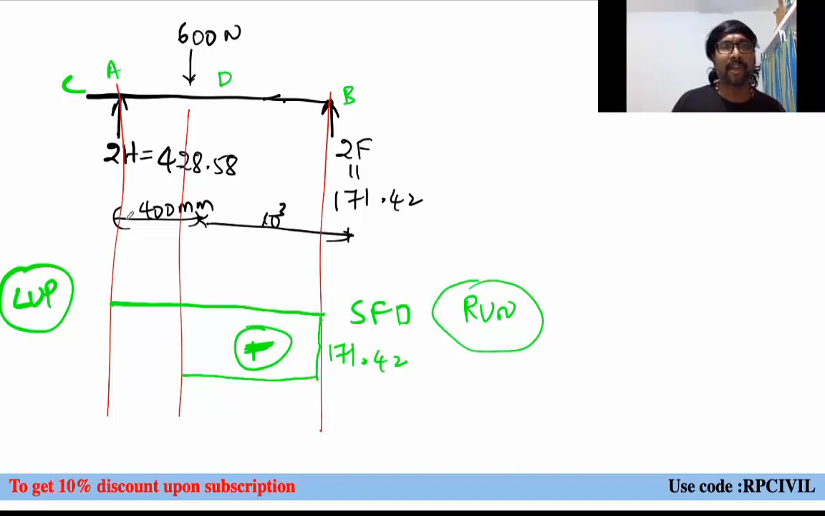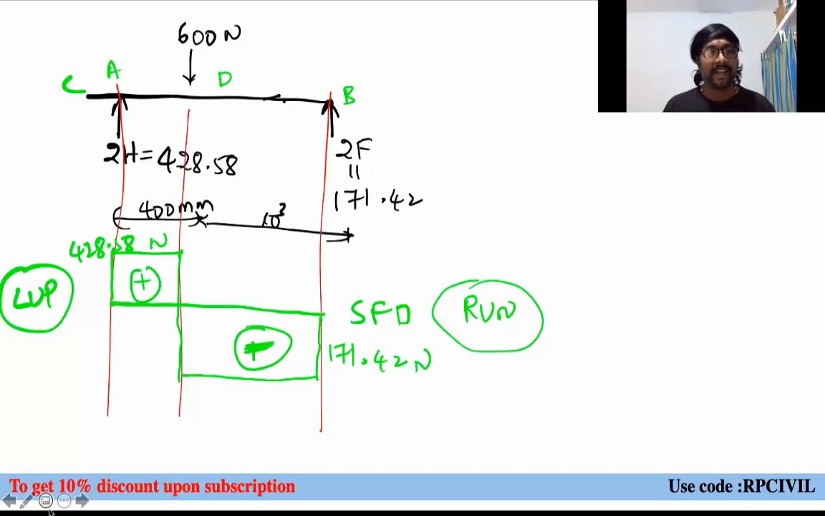So what is the value of upward? 428.58. This value will be up to this, right? From A to D, there is no other load. And if we add these two ordinates, we have to get the 600 newtons load. So what is that? 428.58. This is your SFD.